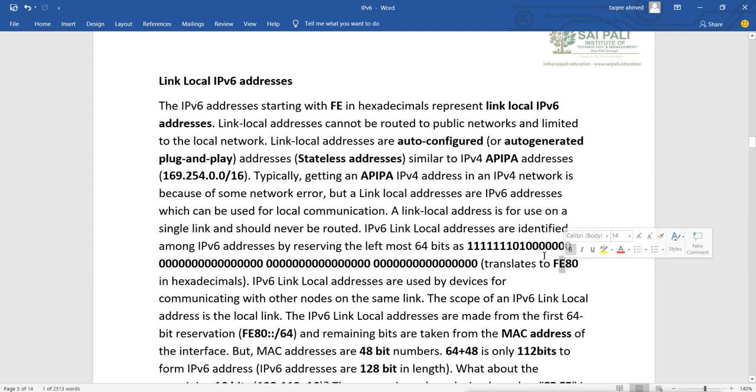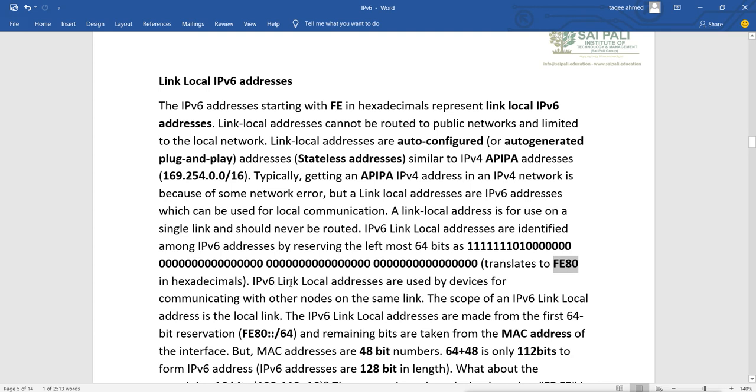Then in the third set of 4 bits, the fourth bit is on, and that is why you get 8 here. After this, all the bits always remain 0. So whenever you see FE80 in hexadecimal, that means it is a link local address.